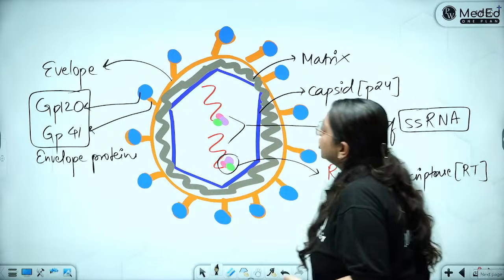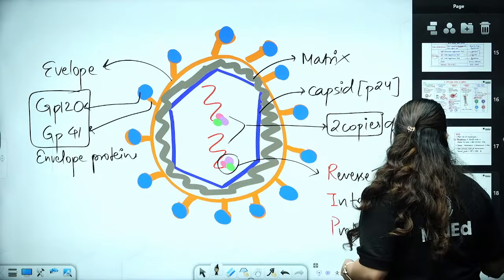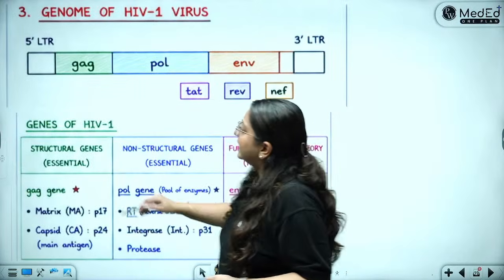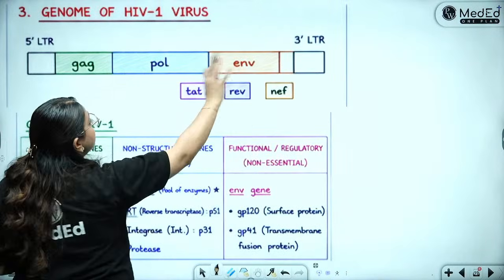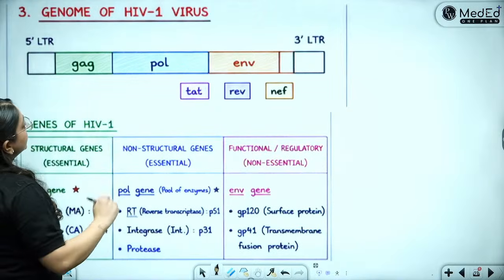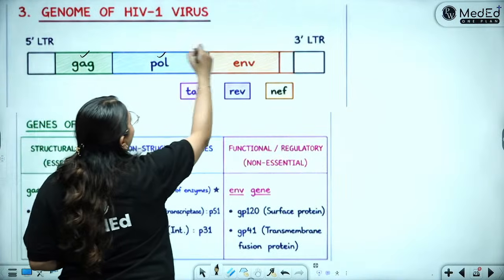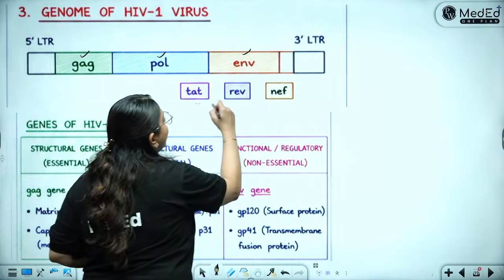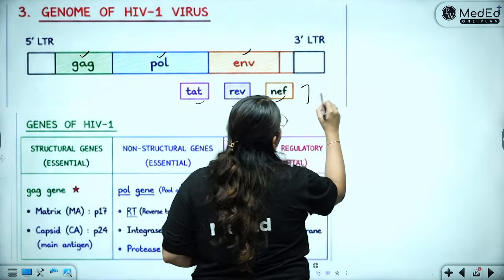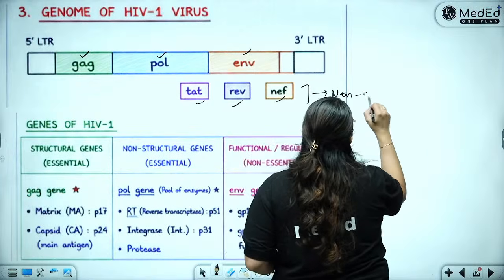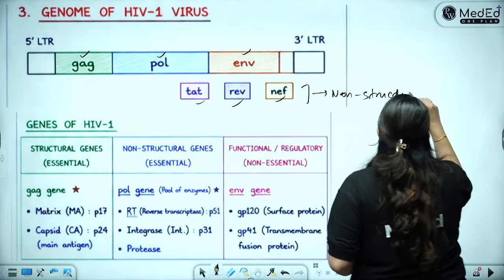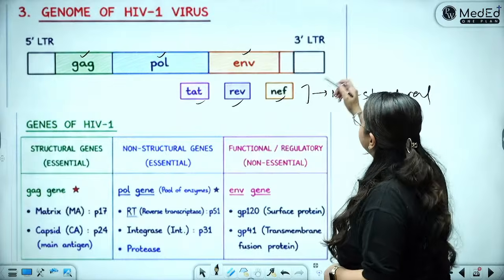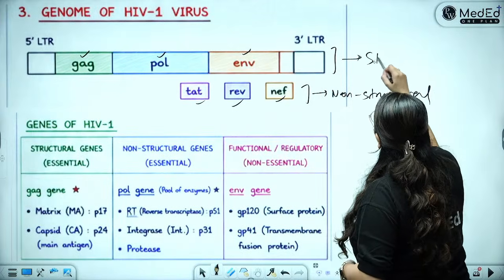So in the genome, when you draw the genome, you will say that there are three important structural genes: GAG, POL and ENV. And then there are some non-structural genes such as TAT, REV and NEF. Okay. So these are your non-structural genes. They're not going to code for anything which makes up the structure. And these three are your structural genes.